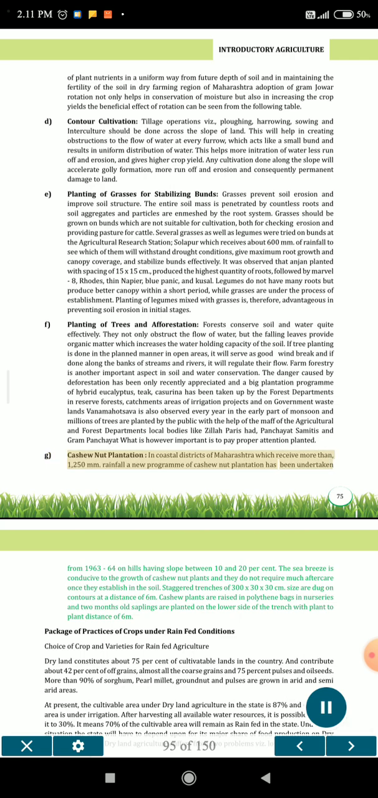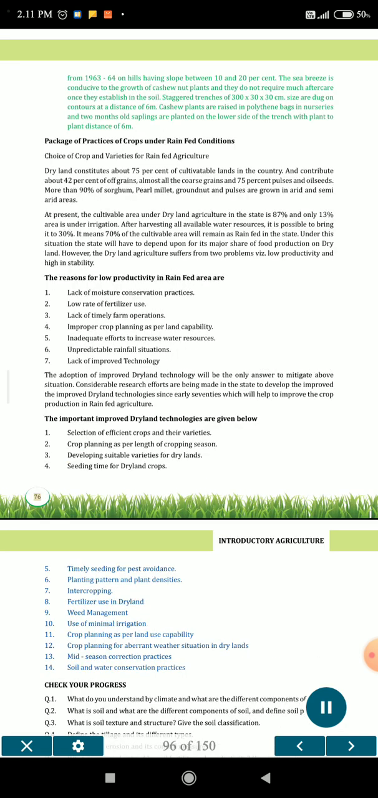G. Cashew nut plantation in coastal districts of Maharashtra which receive more than 1,250 mm rainfall. A new program of cashew nut plantation has been undertaken from 1963-64 on hills having slope between 10 and 20%. The sea breeze is conducive to the growth of cashew nut plants and they do not require much aftercare once they establish in the soil.